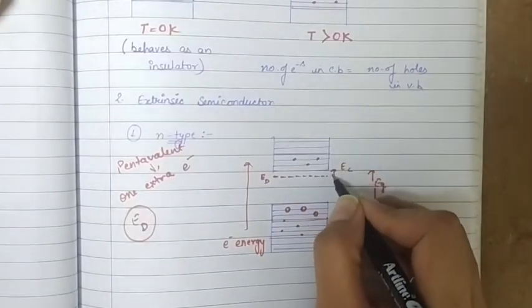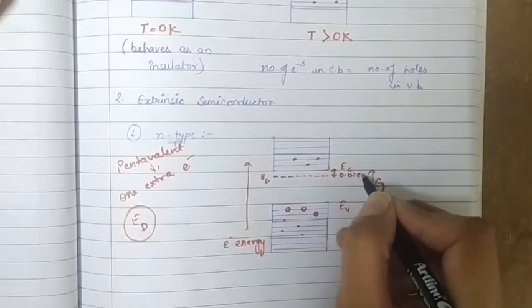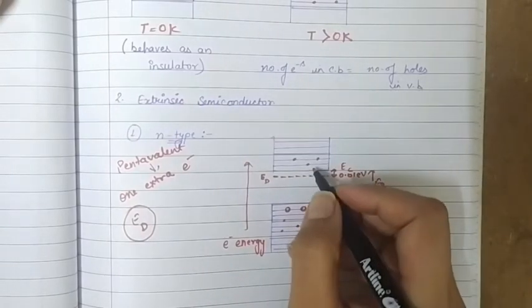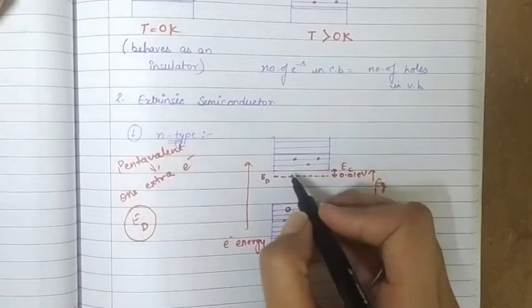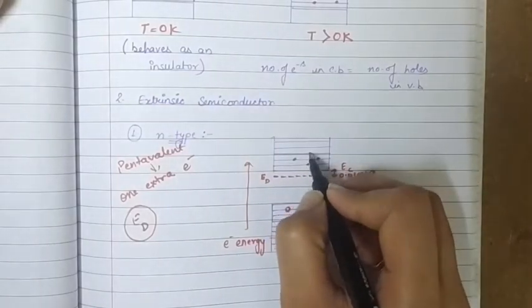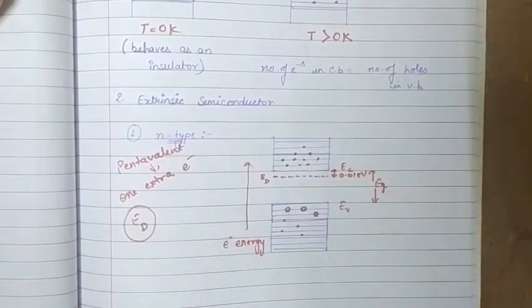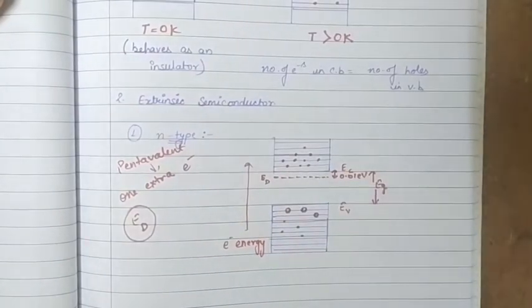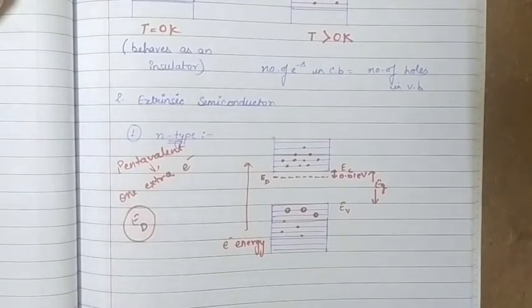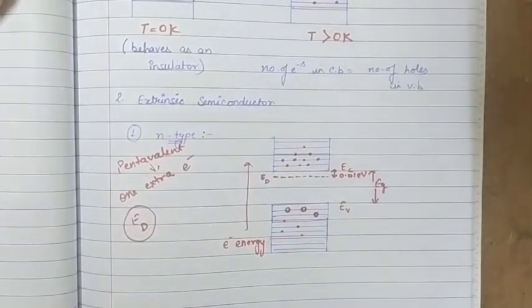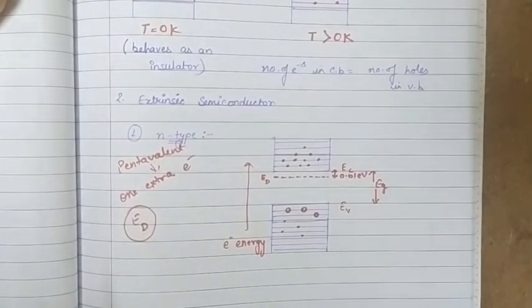This difference is about 0.01 eV, and because of this some of the electrons of the donor impurity also move to the conduction band. That's why in n-type semiconductor we get more electrons in the conduction band as compared to the number of holes in the valence band. They are not equal in the case of n-type semiconductor.